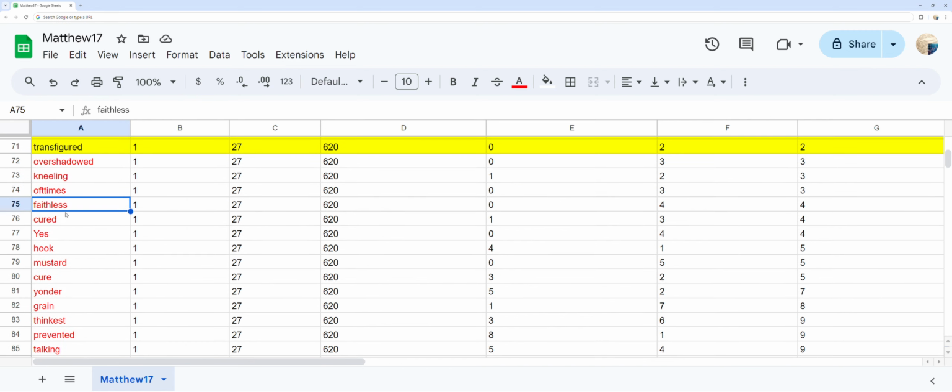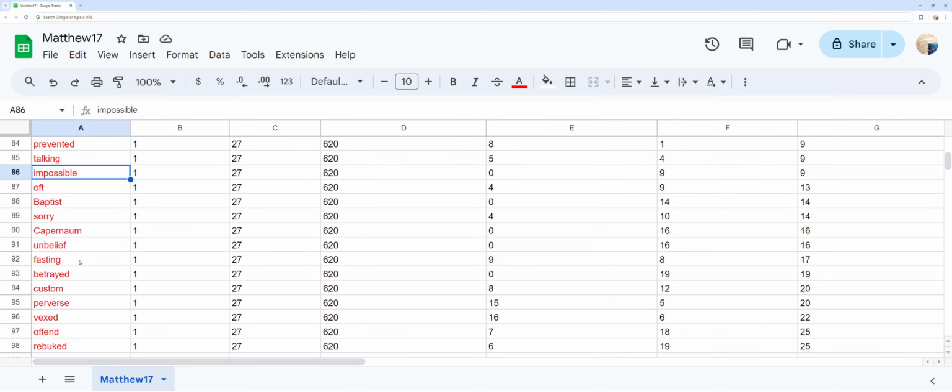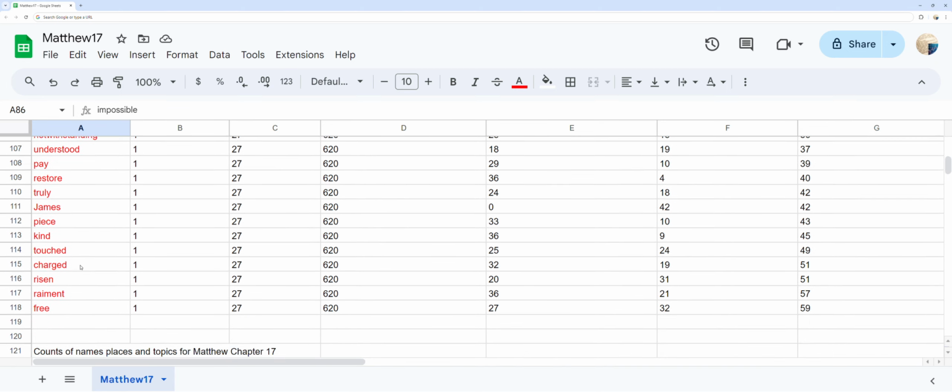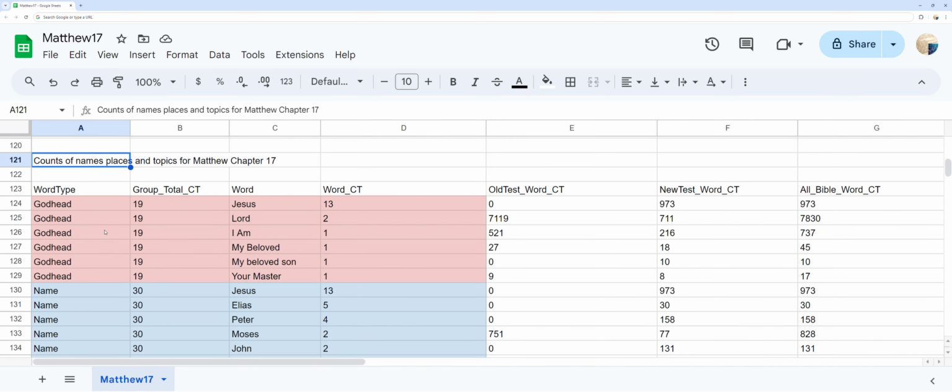Counts of names, places, and topics. You can see different topics, names, and places, as well as their word counts in Matthew chapter 17.